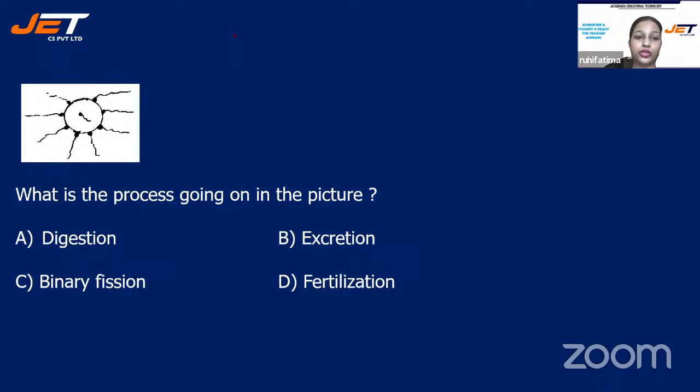Time is up, children. So the correct answer will be option D, fertilization. You can see this is ova or female gamete, right? And this is the sperm that has already fused with the ova. And now it will form what? Will form zygote. So the correct answer will be fertilization. The process of fertilization is going on.